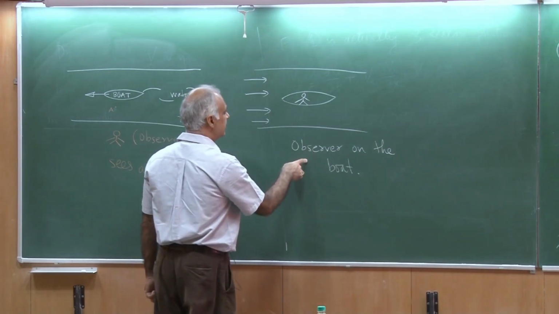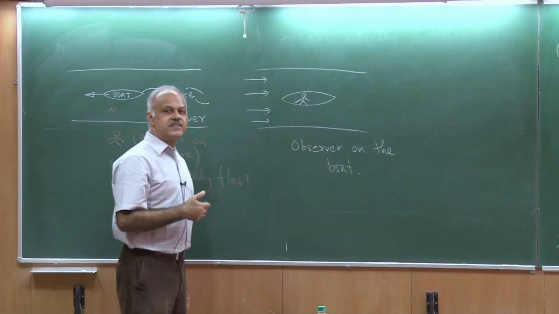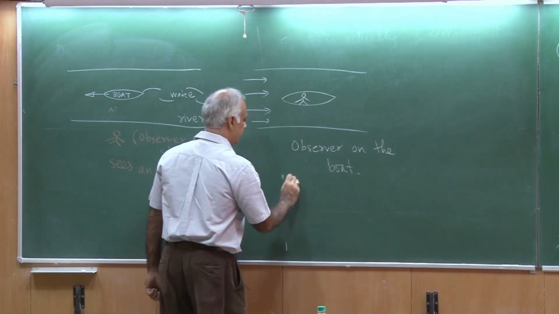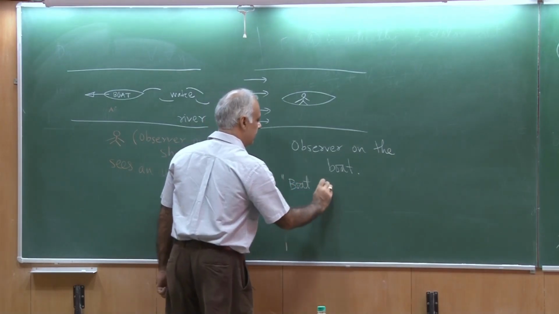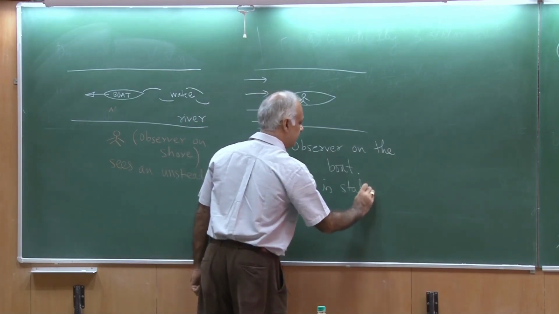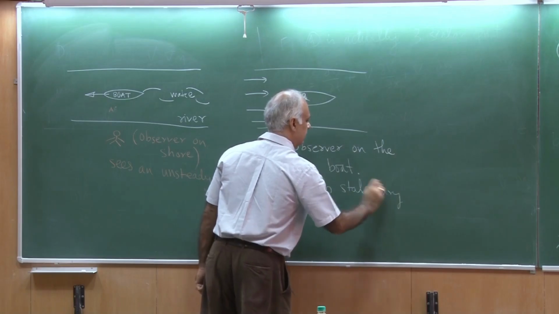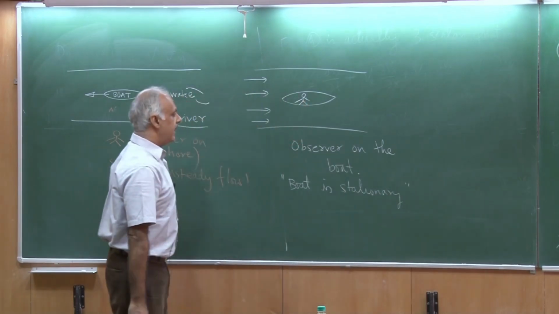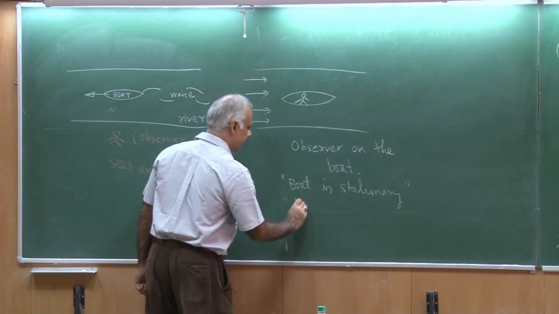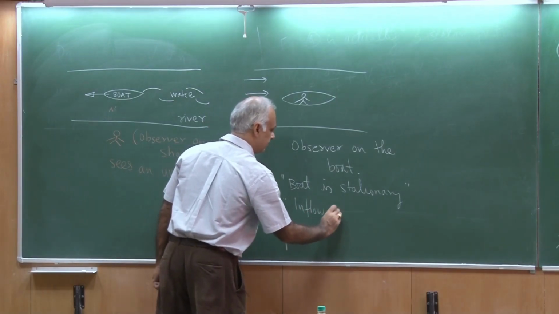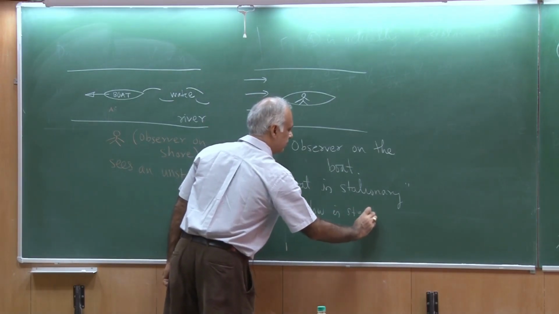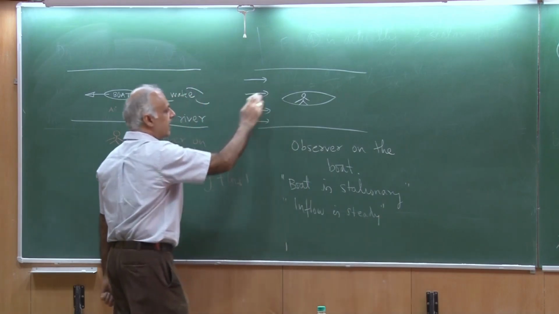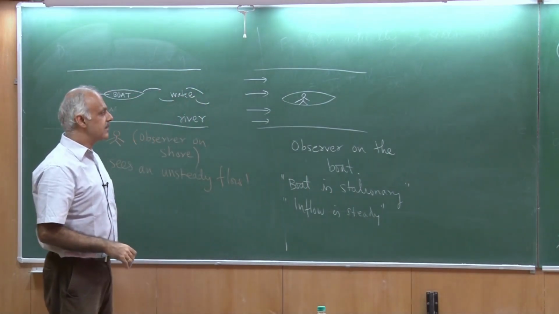And what that observer sees is that actually the boat is stationary. Okay? So the boat is stationary. And in fact, the inflow is steady. So there is a flow that comes onto the boat.